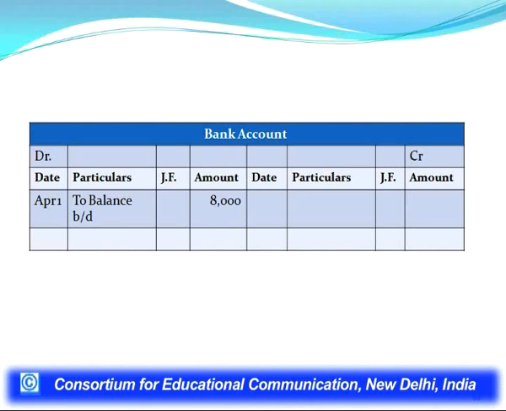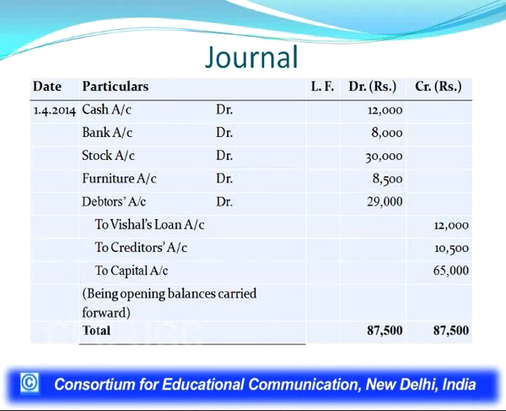When we make posting into the bank account, we shall record on the debit side to balance brought down 8,000. Similarly, while making posting into the stock account, we shall record on the stock account debit side to balance brought down 30,000. In the furniture account, we shall record to balance brought down 8,500.